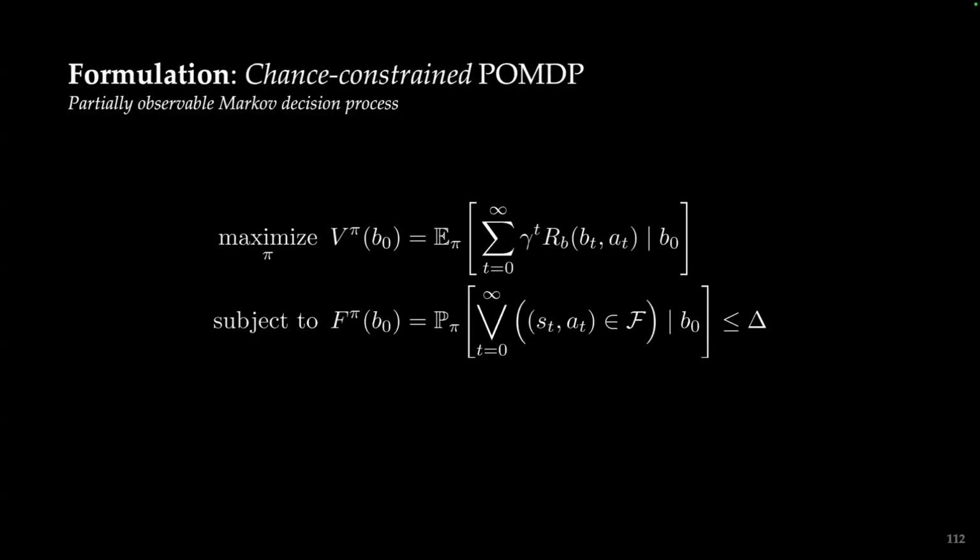For a chance-constrained POMDP, which is a safety version, we want to still find a policy that maximizes our value, so we have some reward we're trying to maximize. But this is subject to the constraint that the failure probability of the policy is less than or equal to some threshold delta. So we can directly encode what is our desired failure probability of the system, say, fail less than 1% of the time.